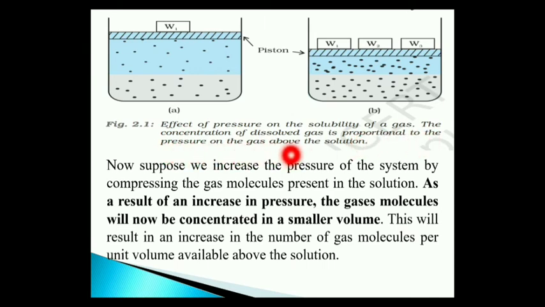Now when we increase the pressure of the system, as in diagram B, you can see gas molecules being compressed and coming closer to the molecules of the solution. As a result, with an increase in pressure, the gaseous molecules are now concentrated into a smaller volume.